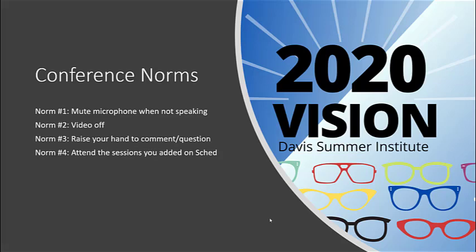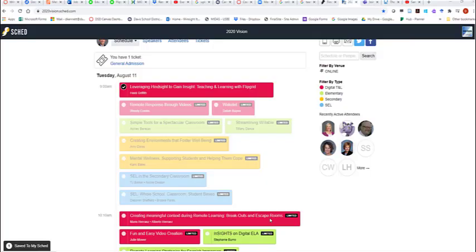So our last norm is that we're going to ask you to be sure to attend the sessions that you added to your schedule on Sched. So you remember that when we looked at Sched, when you chose a breakout session to attend, it put this little check mark and then grayed out everything else during that same time period.